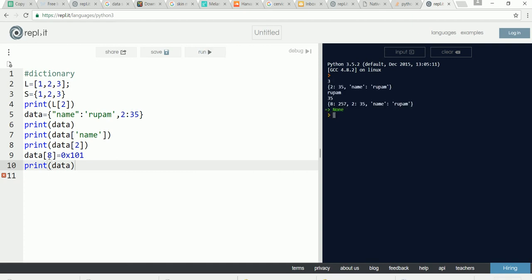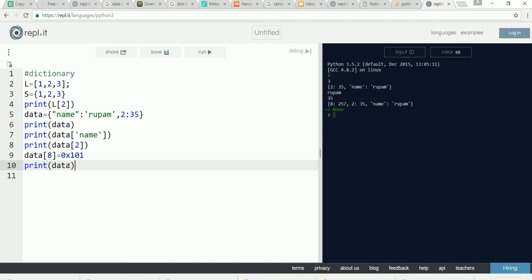So here 8 is not the index, it's a key. The corresponding binary value is 101, or 257. We can also print them in the binary format. We know how to print using the b pattern.